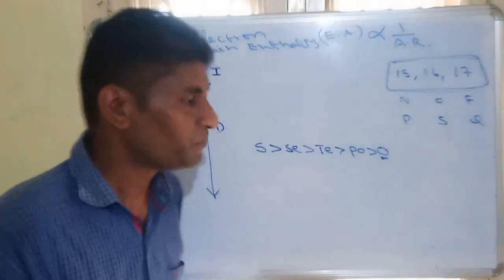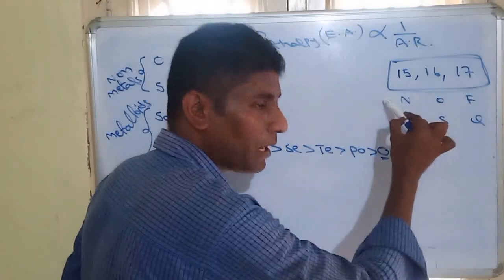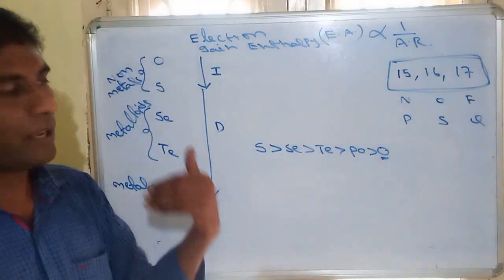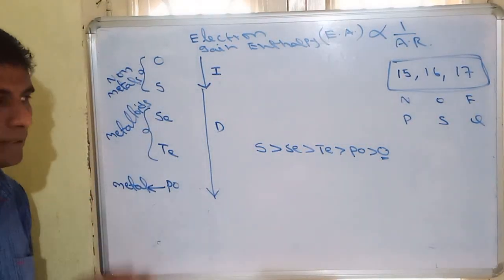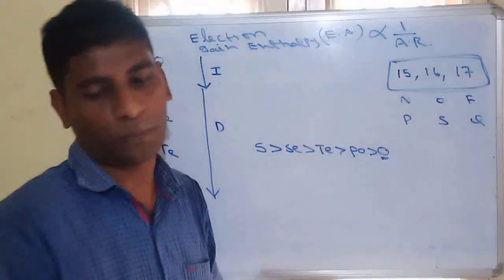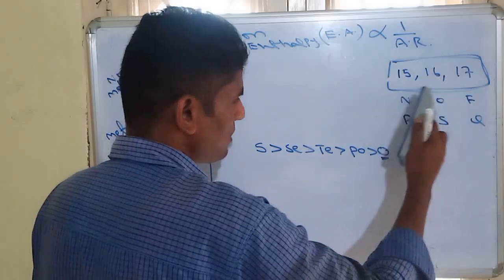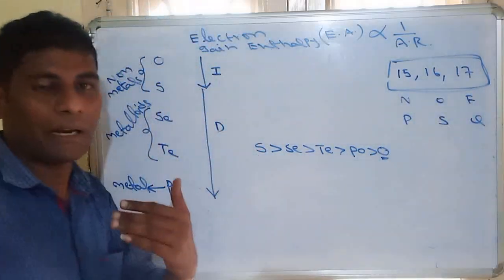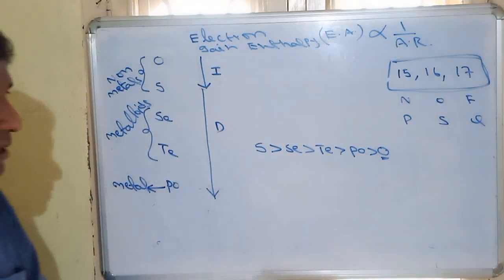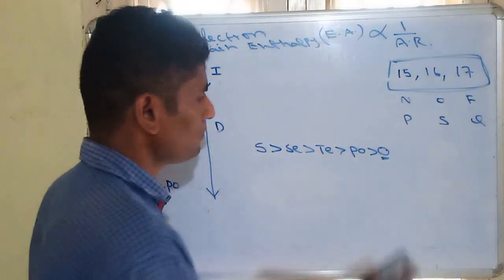The reason is the same. Nitrogen, oxygen, fluorine are exceptionally small. Due to that, they exhibit less electron affinity than the next element. So the second element will be the highest in the group. So remember these 3 groups. In these 3 groups, the first element will exhibit small electron affinity due to small size or due to inter-electronic repulsions.